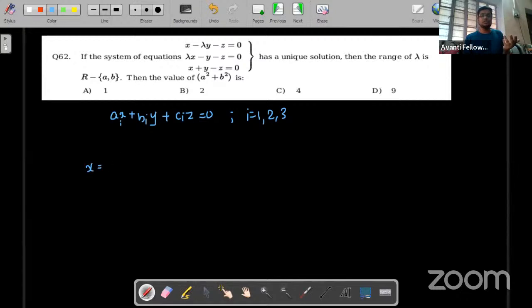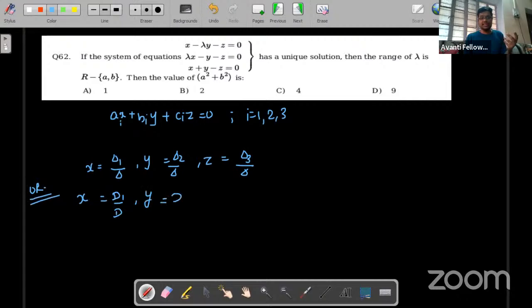the solutions are x is equal to del 1 upon del, where del means determinant, and y is equal to del 2 upon del, and z is equal to del 3 upon del. This is the way of solving for the variables. Maybe in your classes you have heard it in terms of d, so it might be d1 upon d, similarly y is d2 upon d and z is d3 upon d. I hope this much is clear to you now. So in the same way, we find the answers.